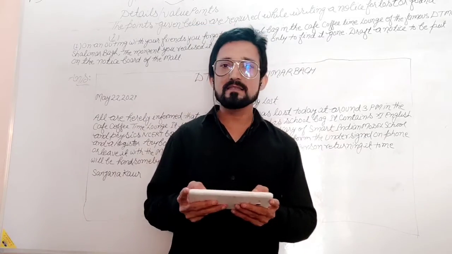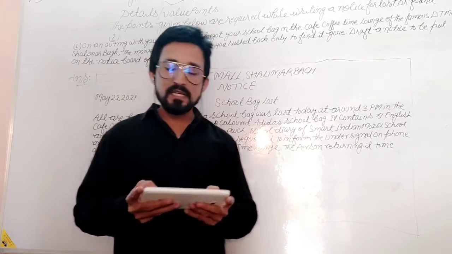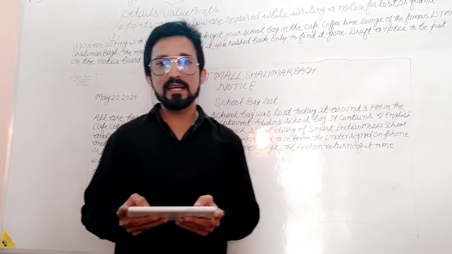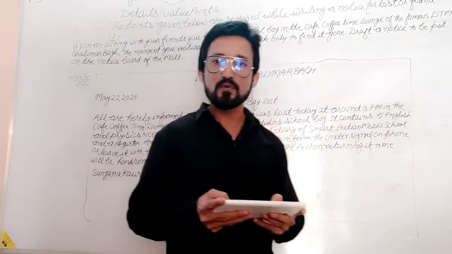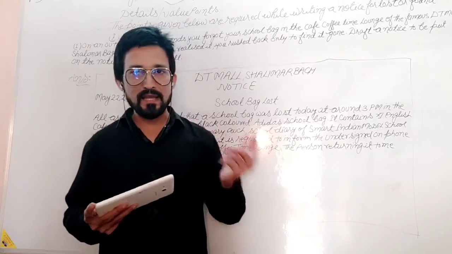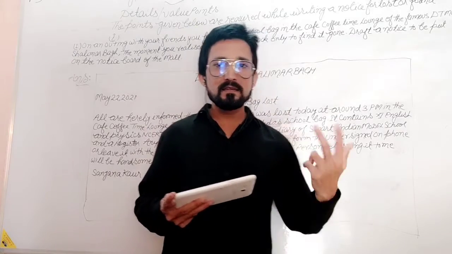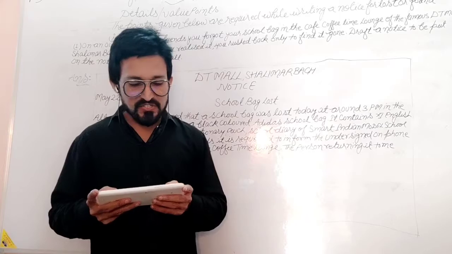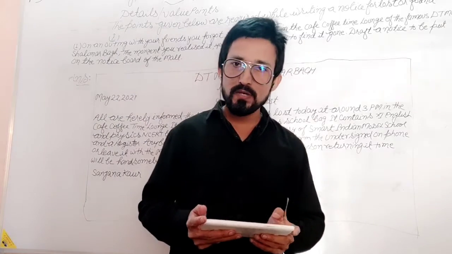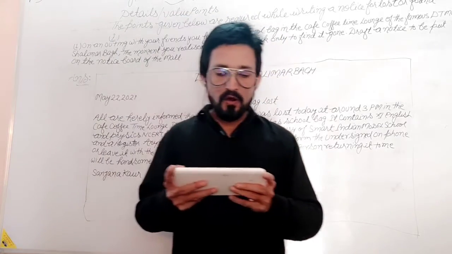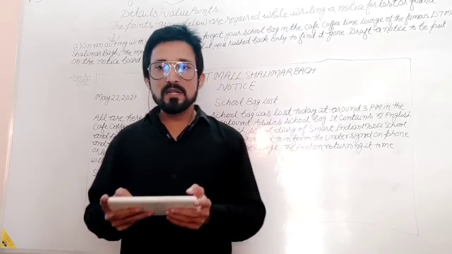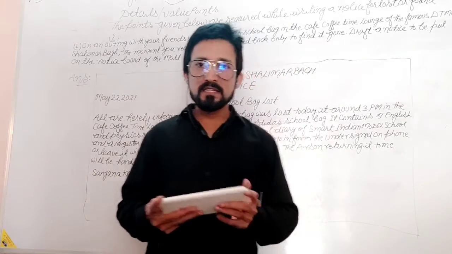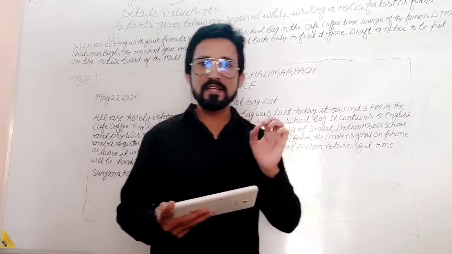It contains class 11th English and Physics NCERT textbooks, a stationery pouch, the school diary of Smart Indian Model School, and a register. These were all the things in your bag.